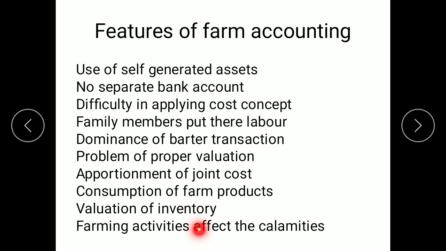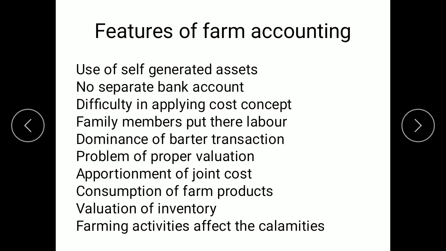The next point is farming activities affected by calamities. Farming activities are always affected by natural calamities such as flood, earthquake, fire, theft, etc. It is usually said that agriculture in India is gambling with monsoon because we don't know whether it will rain or not. Due to the recent climate changes and climatic hazards, in some areas there will be a huge amount of rainfall and in some areas there will be drought.